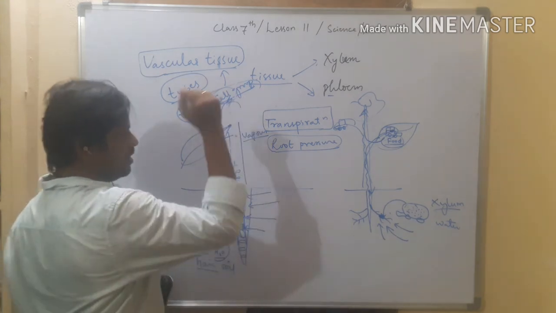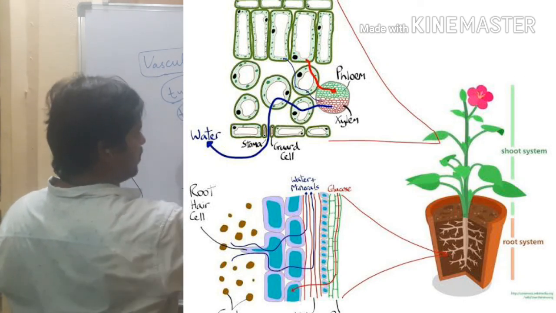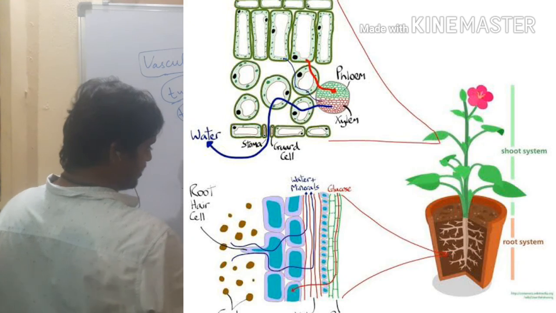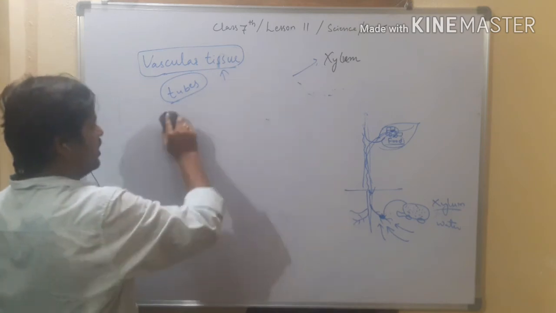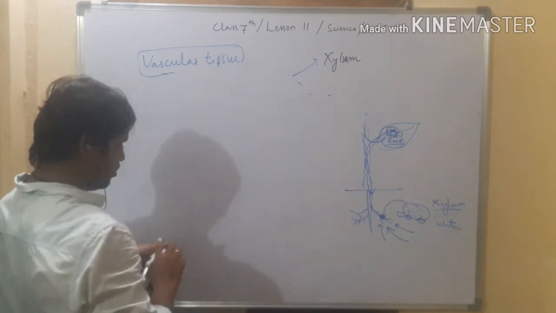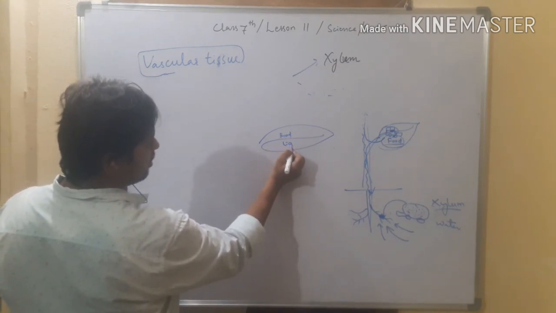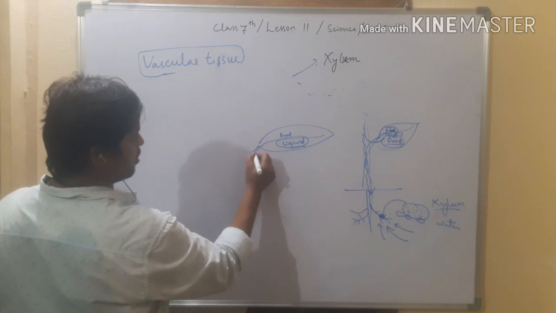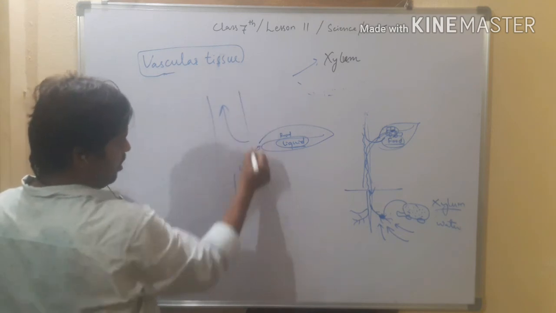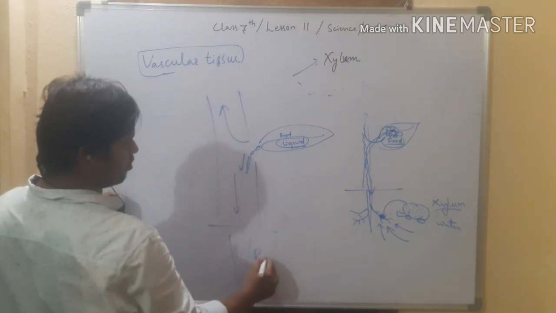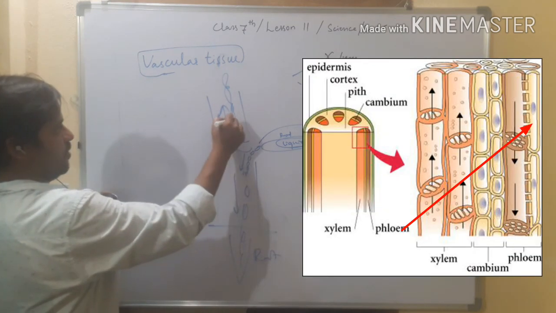Like this, the xylem will transport the water, right? Whereas phloem contains living cells. Xylem contains dead cells, whereas phloem contains living cells. And these living cell tubes are going to send the food material in the form of liquid. The glucose liquid will be transported to all parts of the plant body, and even to the root it is supplied, right? So this is about the working of phloem.